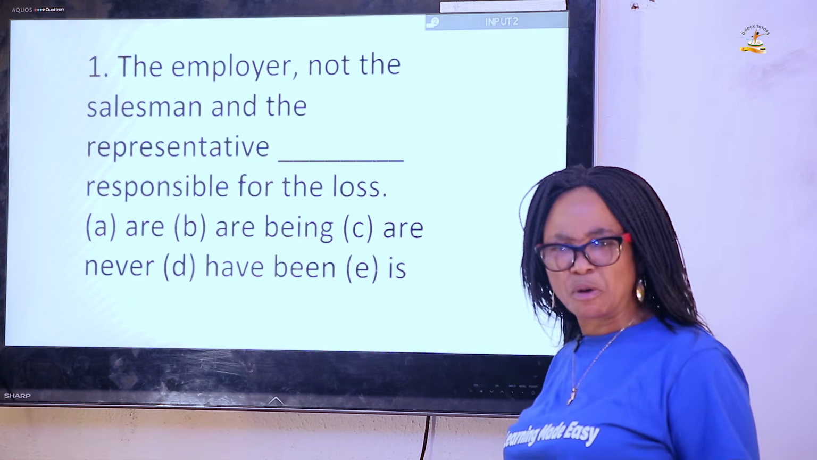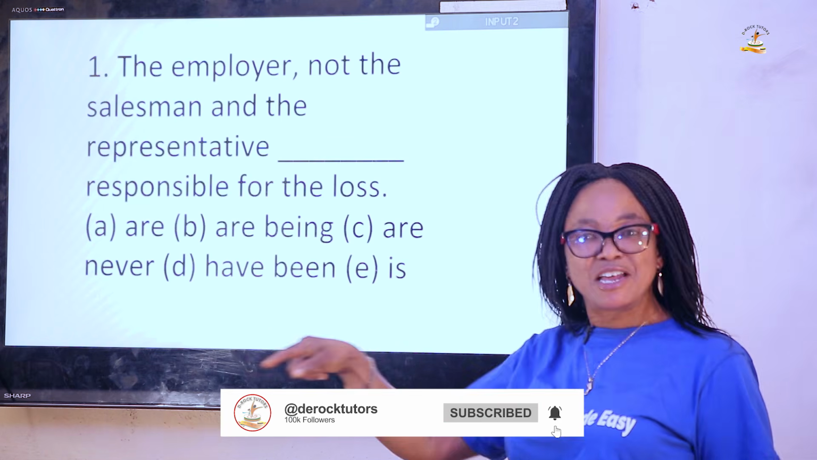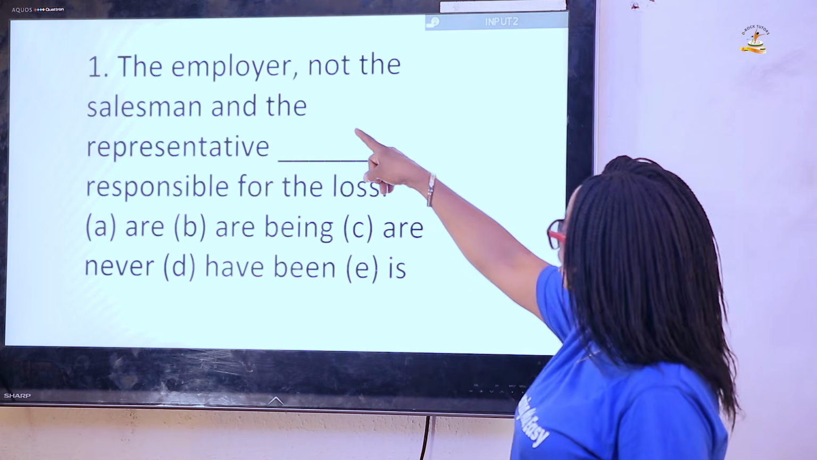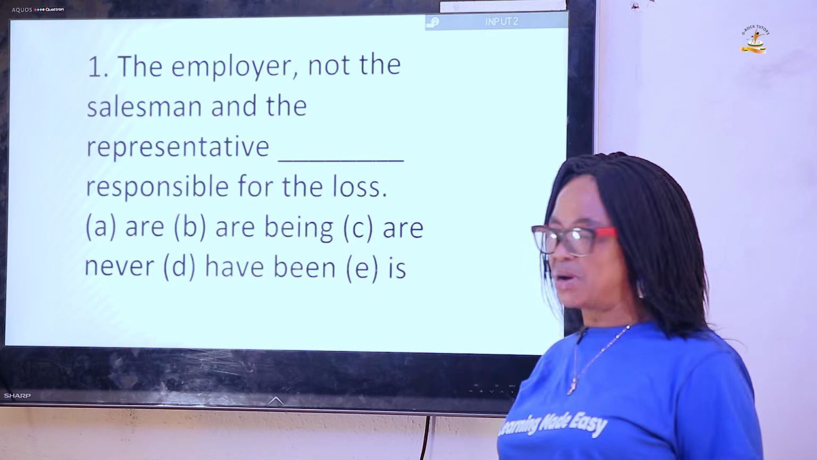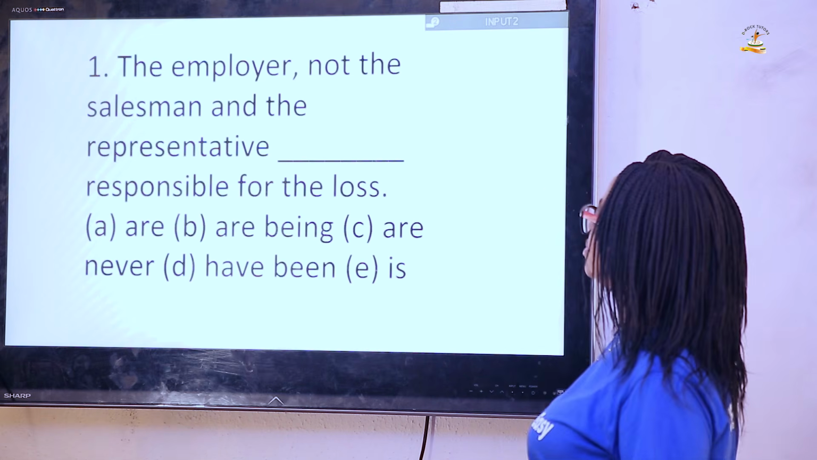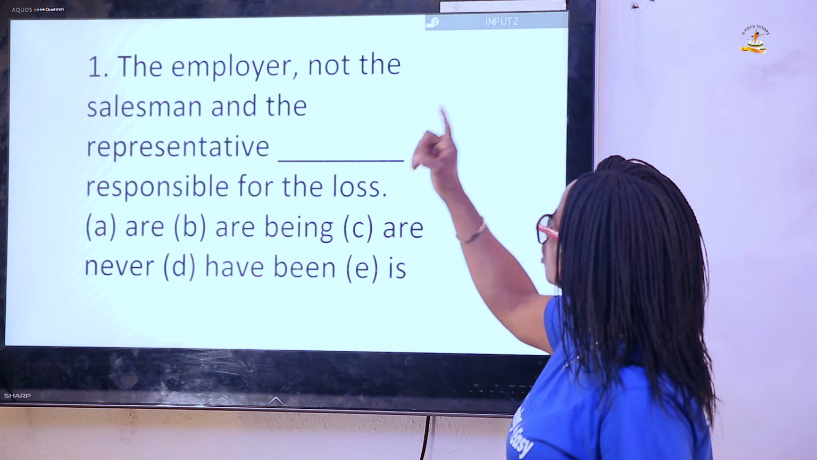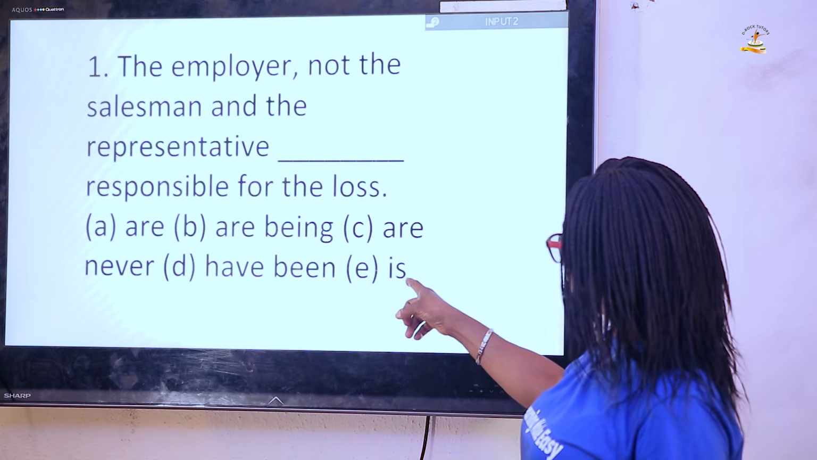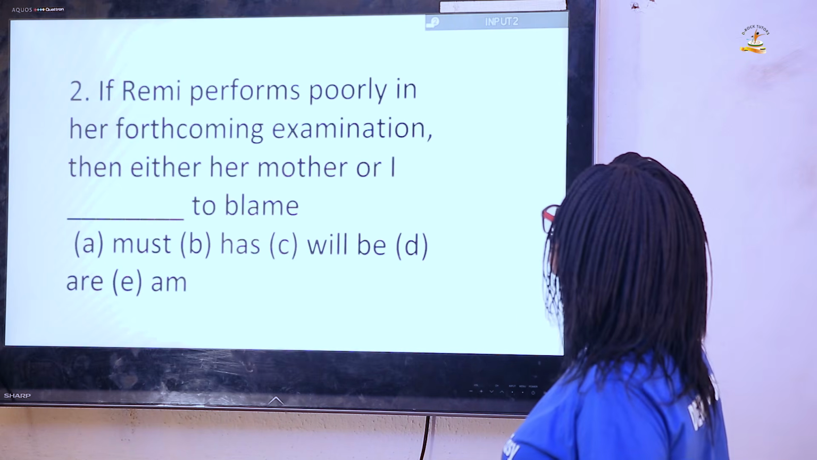Why is it option number E? The reason being that the employer is being emphasized here. The emphasis here is on the employer, and the employer is a single person, that is, a single noun or a single subject. So because it's a single subject, it employs a single verb. That is the reason why it is. That's for number 1. Now let's go to question 2.